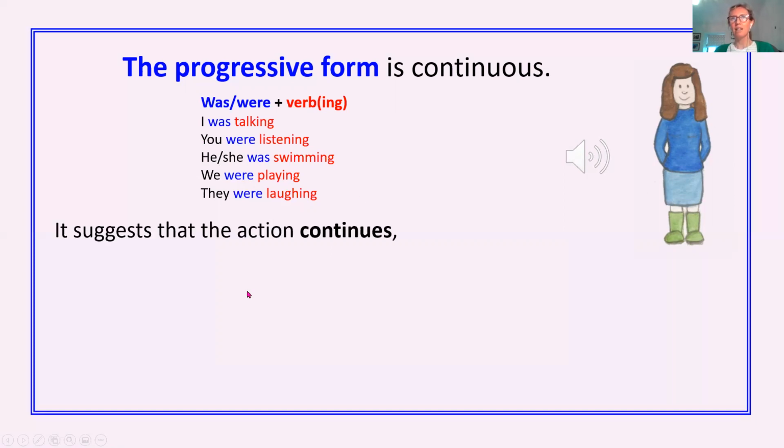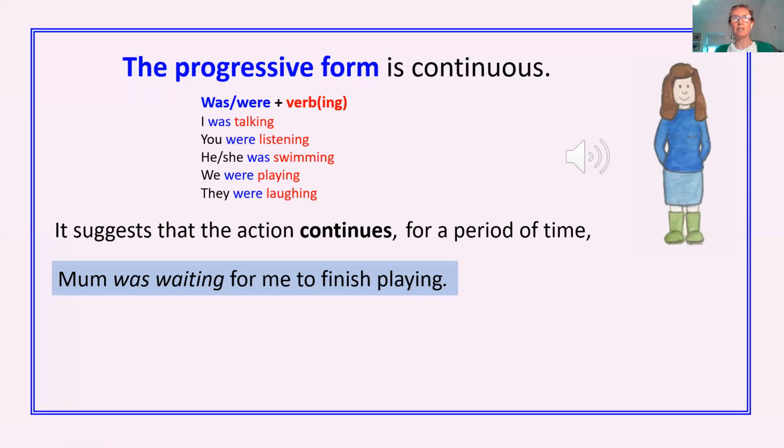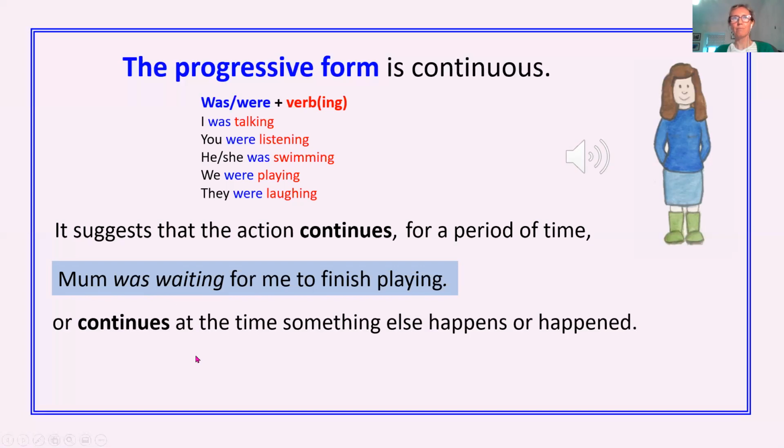Okay, so it suggests that the action continues. It's ongoing for a period of time. So here's an example. Mum was waiting for me to finish playing. So it's ongoing. She keeps waiting until I stop playing. And we've got was because it's she, and then waiting, the verb with the ing on the end.